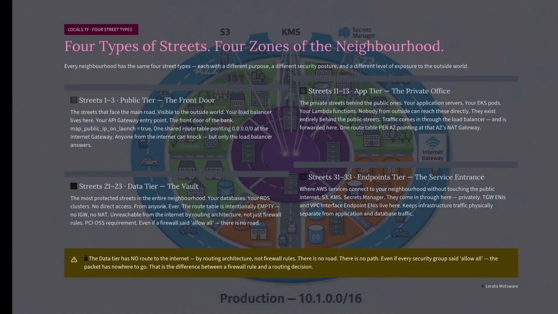The most protected streets in the entire neighborhood. Your databases, your RDS clusters. No direct access from anyone, ever. Streets 31, 32, 33, endpoints. Service connection roads, where AWS services connect to your neighborhood without touching the public internet. S3, KMS, secrets manager. They come in through here, privately. 4 zones, 4 purposes, perfectly separated inside every neighborhood.